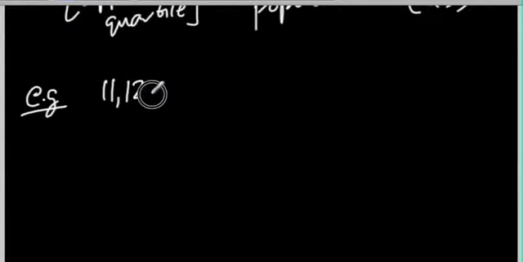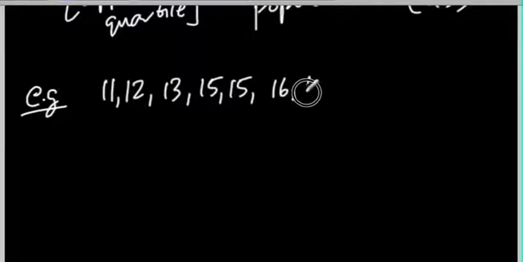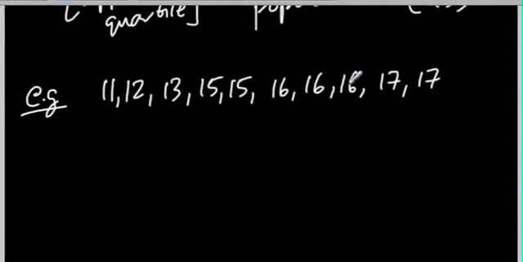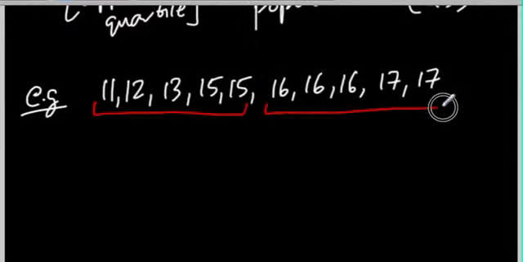So 11, 12, 13, 15, 16, 16, 17, and 17. These are just a string of numbers. From this list, we're going to determine what the lower quartile is, what the median is, and what the upper quartile is. The easiest thing to do first is to measure the median. We have 10 numbers: 5 numbers here and 5 numbers here. Our median is going to be right smack in the middle. So here's the median, right?